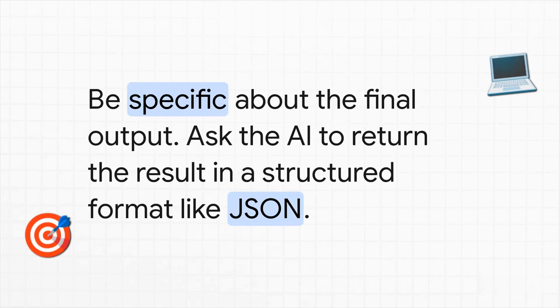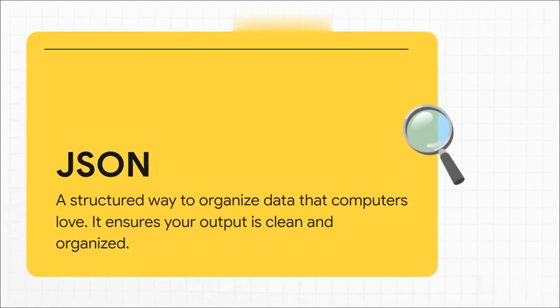Then we have A for actions. This is where you tell the AI exactly how to hand you the finished product. It's not enough to say, write the posts. You need to say, deliver them to me like this. And the real pro move? Ask for the output in a structured format like JSON. Now, I know, when you see a technical term like JSON, it can be a little intimidating. But don't worry. All it is is a super clean, organized way to structure data with labels. So instead of getting one giant, messy wall of text back, you get this perfectly organized data that a computer can read in a heartbeat. This is absolutely crucial if you want to do any kind of automation.